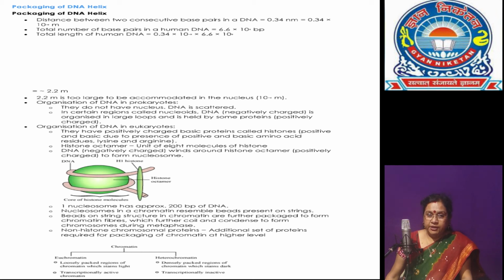It does not contain repetitive DNA sequences. The second type is heterochromatin, the region of chromatin which is densely packed,